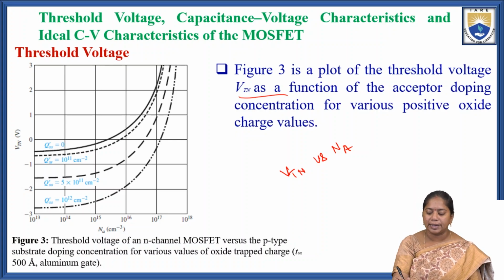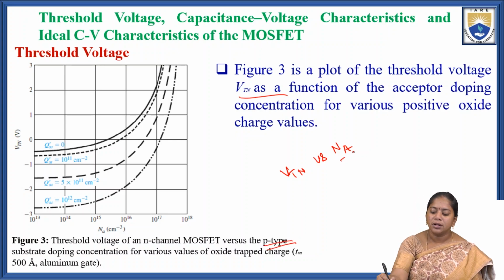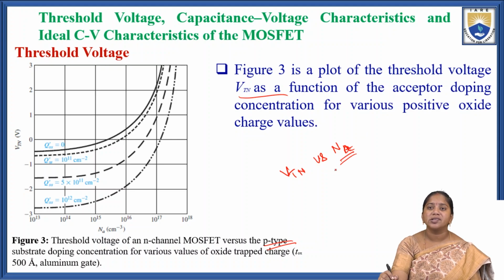We are taking the p-type substrate, so the doping concentration is Na, the acceptor concentration.